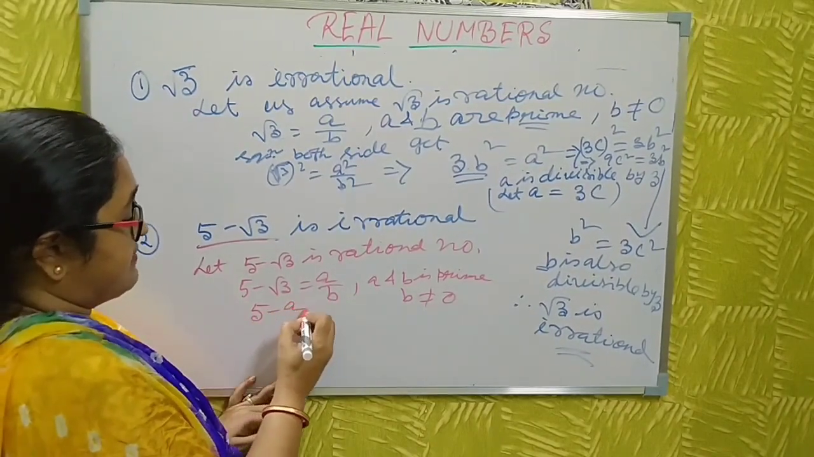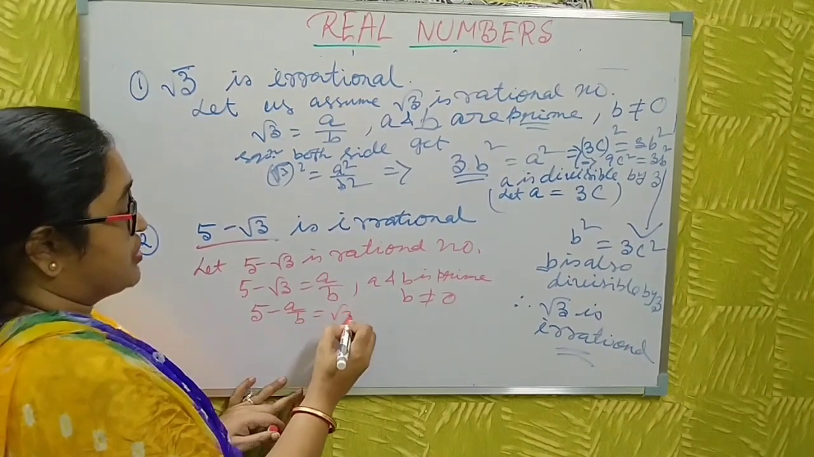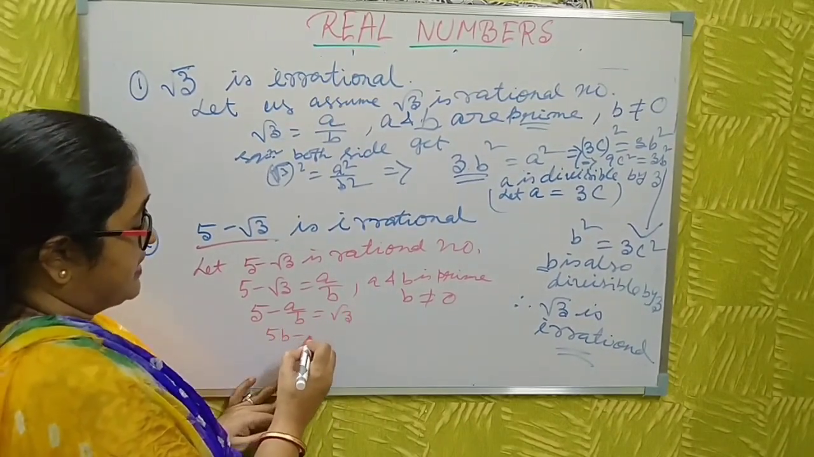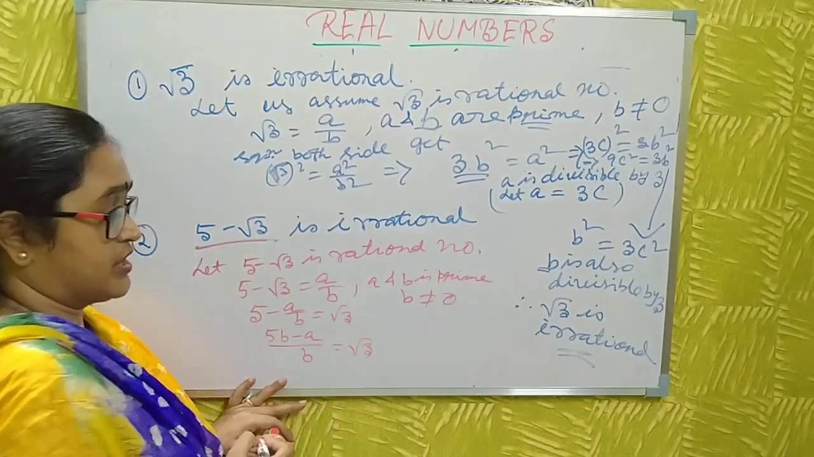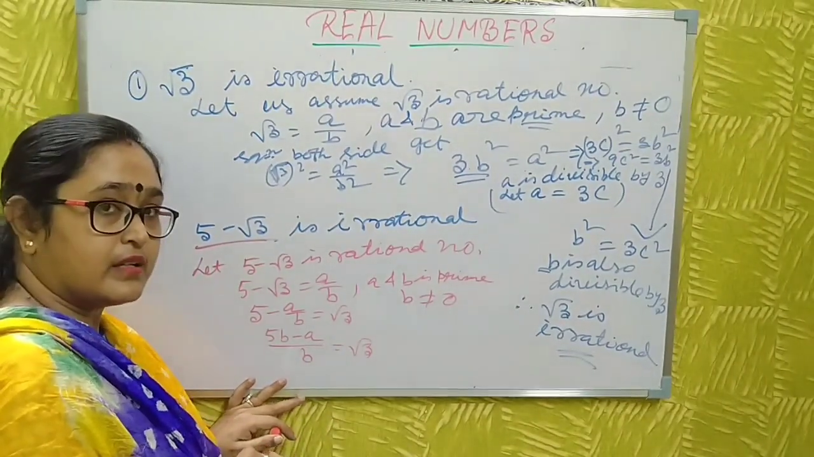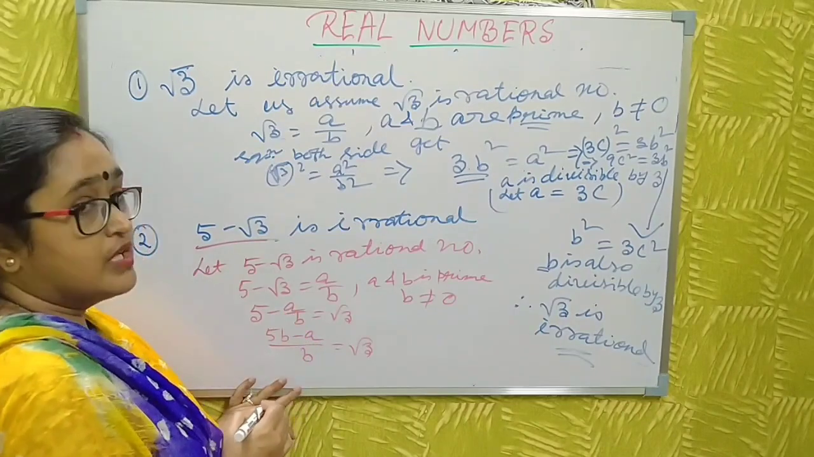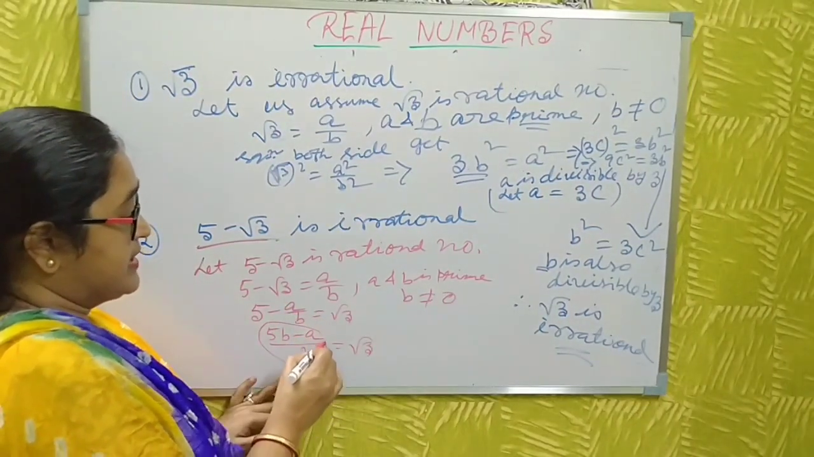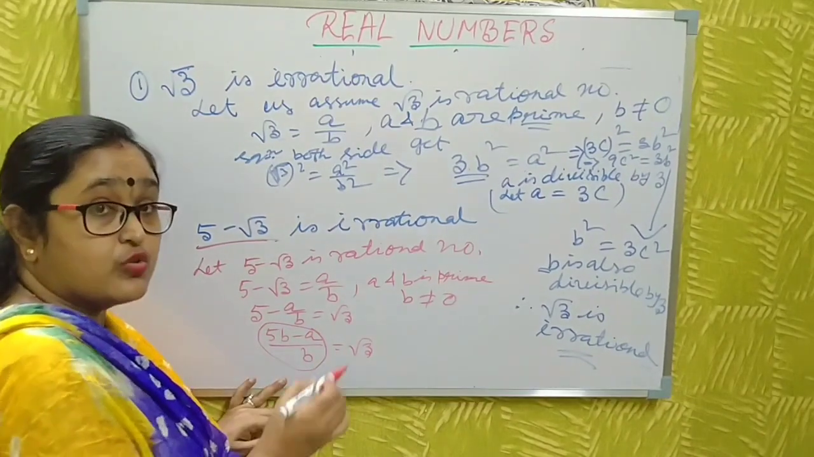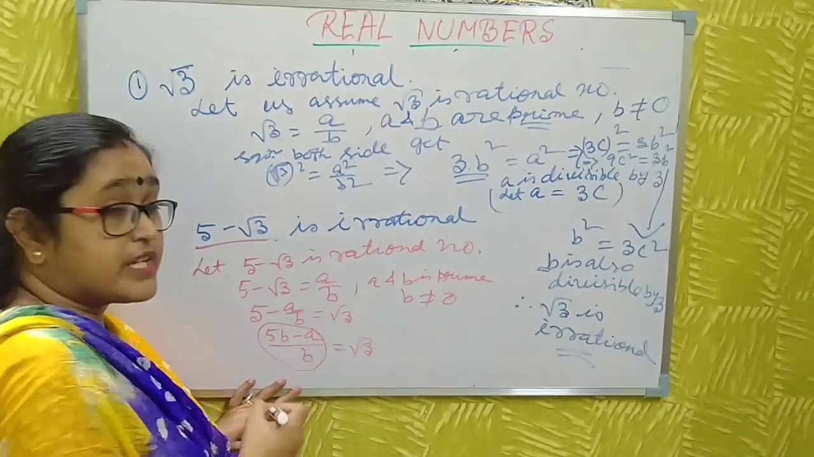5 minus a by b is root 3. Then 5b minus a by b is root 3. Okay. Now this one is root 3.